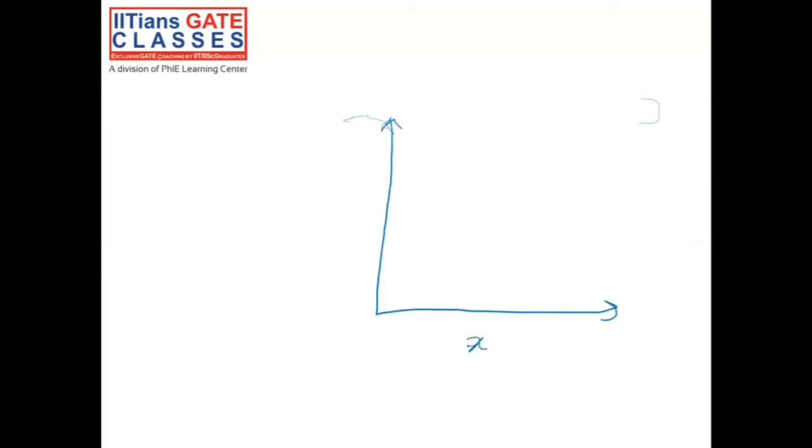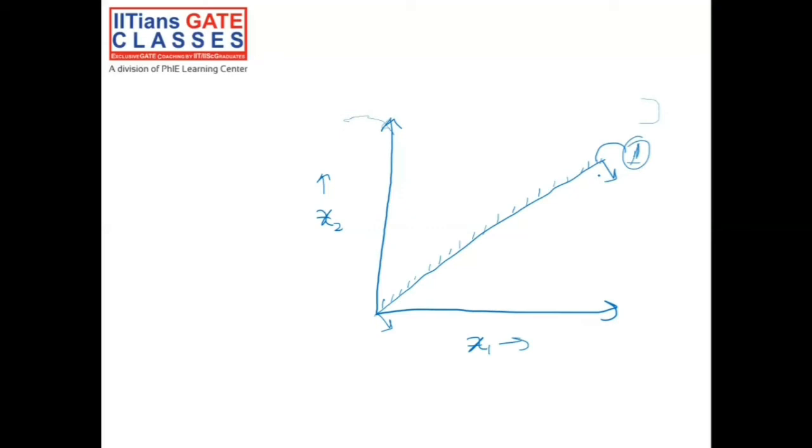So constraint 1 would be this line, with x1 greater than or equal to x2. This would be our constraint number 1.